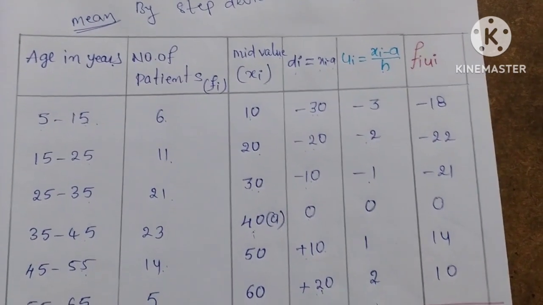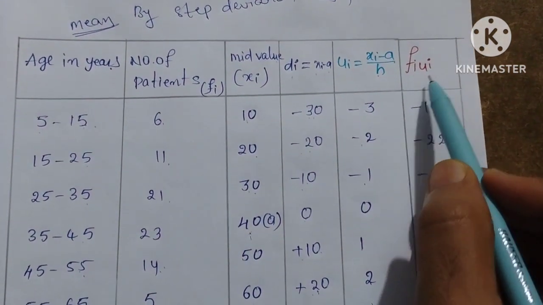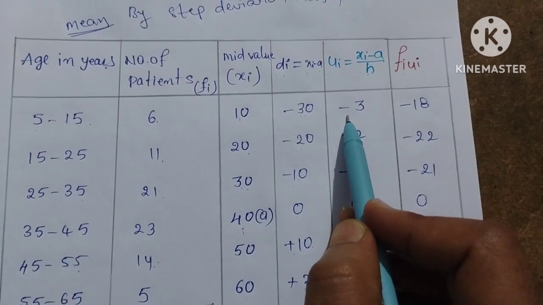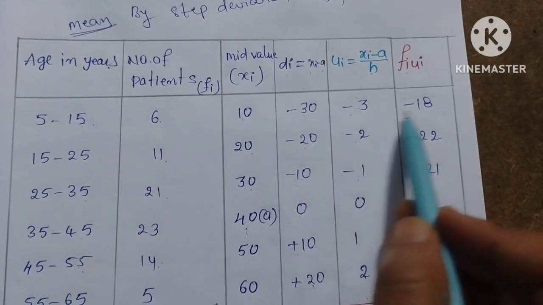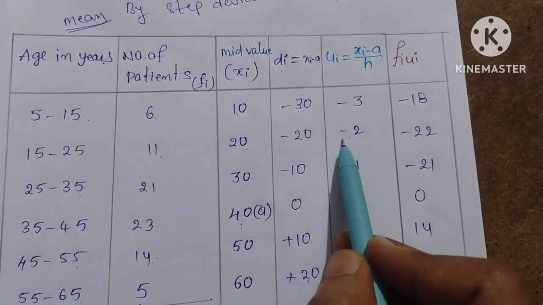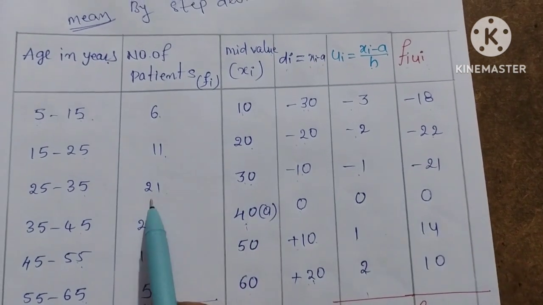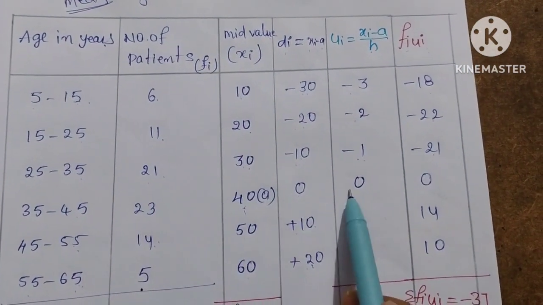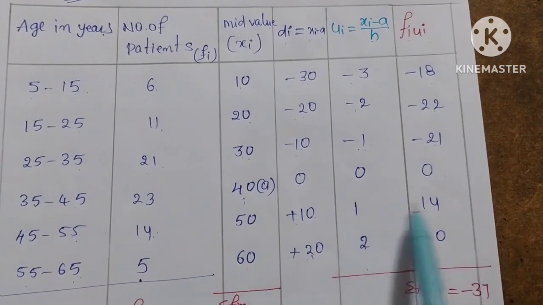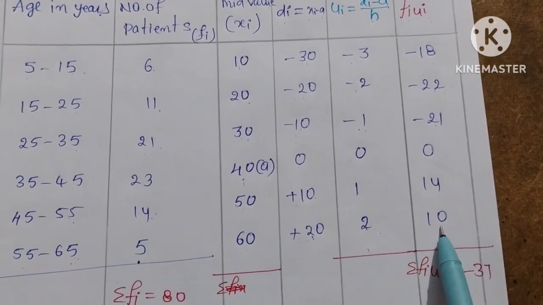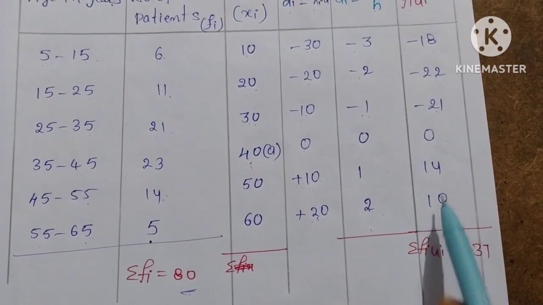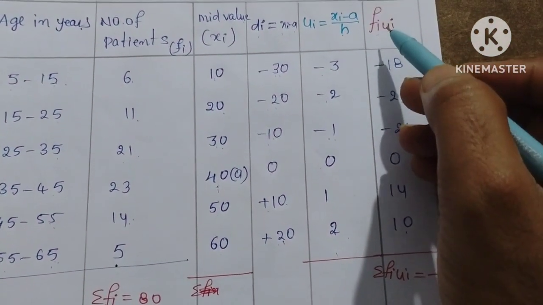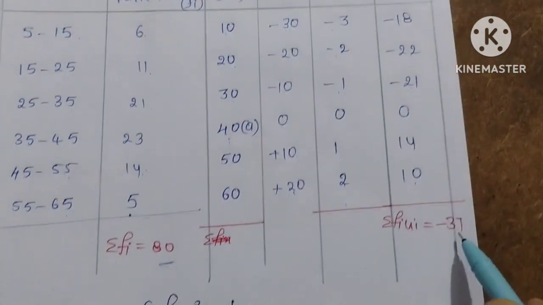Now what we have to find is fi ui, we have to multiply fi and ui. Fi is 6, times minus 3. Okay, 6 into minus 3 is minus 18, 11 into minus 2 is minus 22, 21 into minus 1 is minus 21, 23 into 0 is 0, 14 into 1 is 14, 5 into 2 is 10. Okay, now look at this, if we take the sum of this, sigma fi ui,